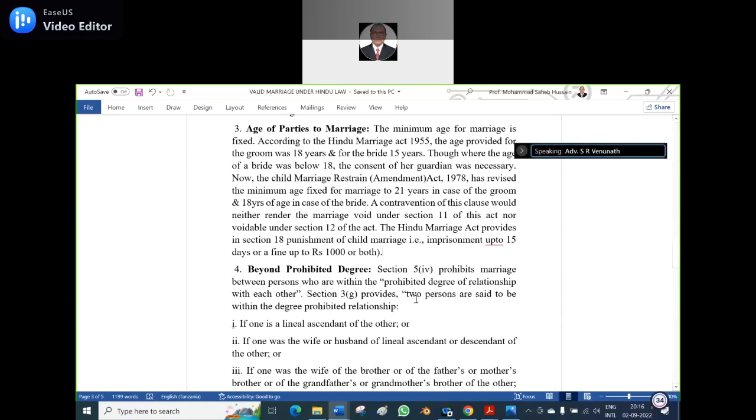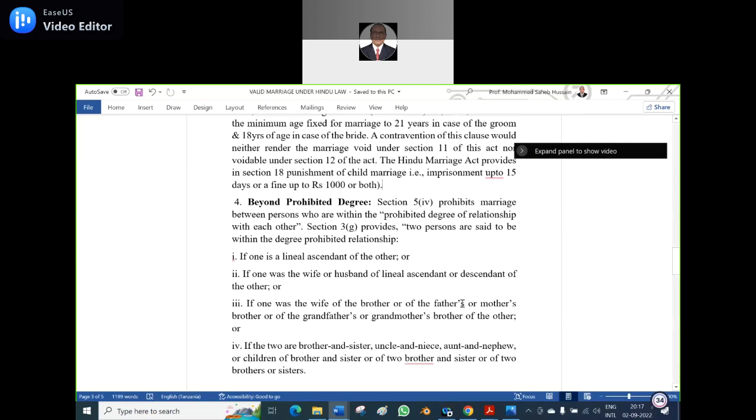Go for the next one, beyond the prohibited degree. That is Section 5, clause 4. It prohibits marriage between persons who are within the prohibited degree of relationship with each other. That is Section 3(g), which provides when two persons are said to be within the degree of prohibited relationship. Condition number 1: if one is a lineal ascendant of the other.